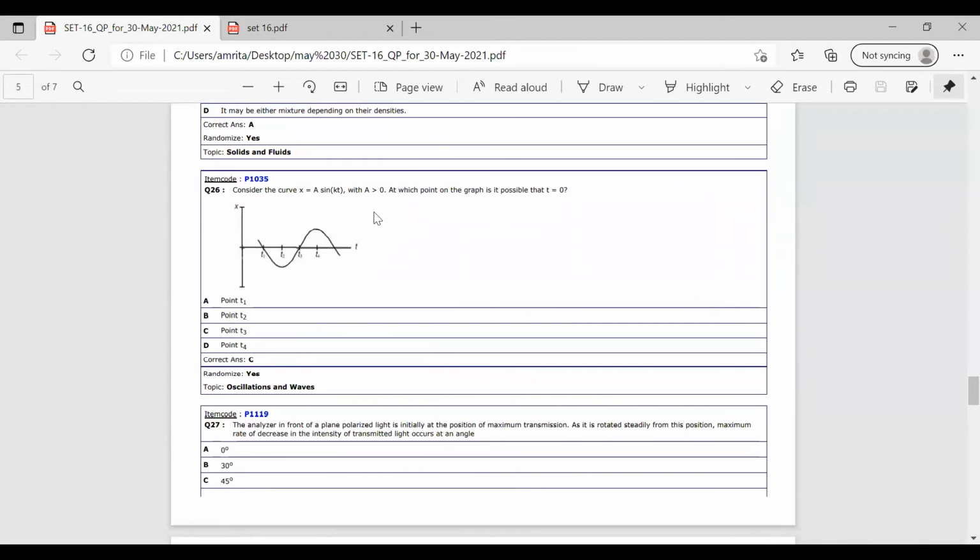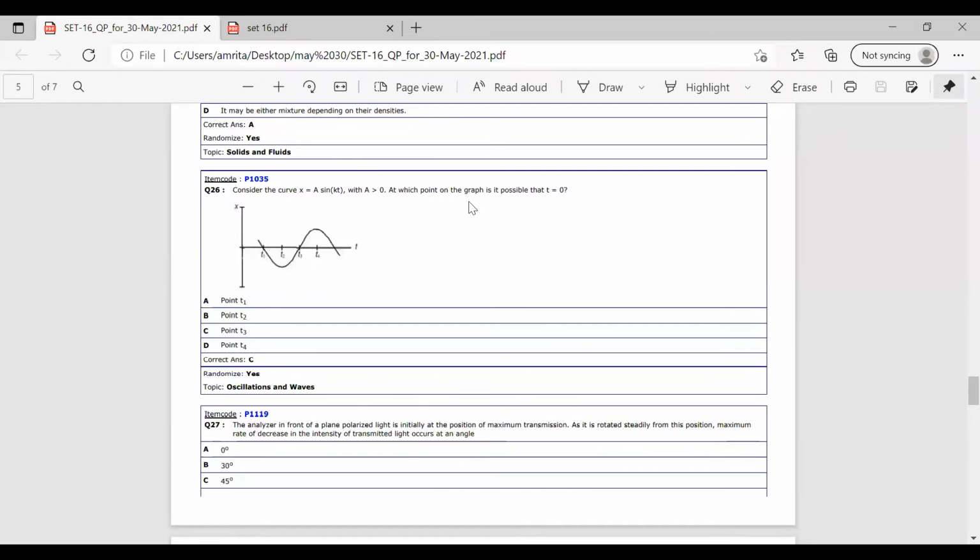The next question is question number 26. Consider the curve x equal to a sine of kt with a greater than 0. At which point on the graph is it possible that t equal to 0? So here we are given a graph and the curve x equal to a into sine of kt. They have given that a is greater than 0.